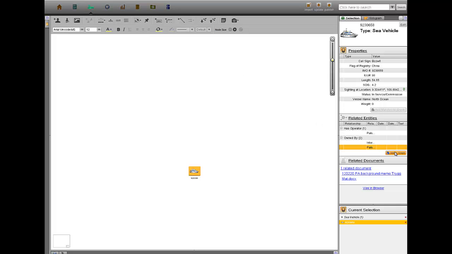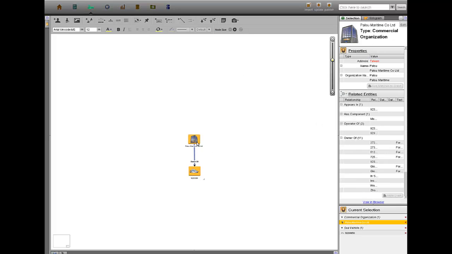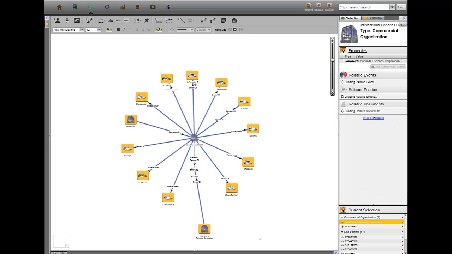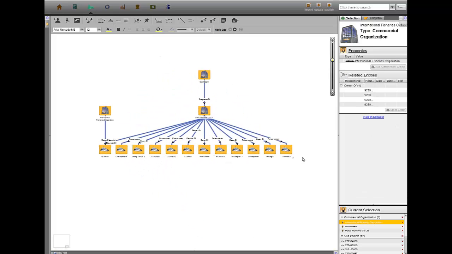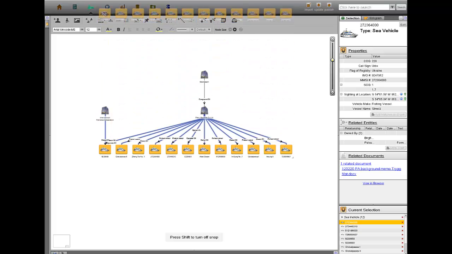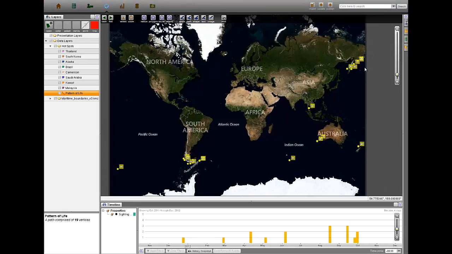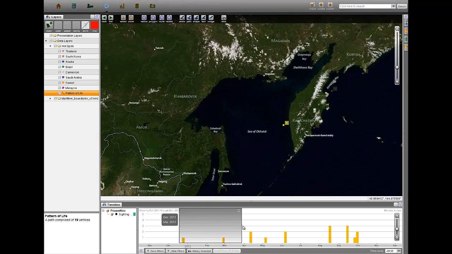In this example, we see that one ship is owned by Palsu Maritime Company. A search around returns the entities associated with Palsu. Because the periodic AIS imports contain geospatial and temporal properties, we can examine the other vessels owned or operated by Palsu and analyze their behavioral patterns over time.